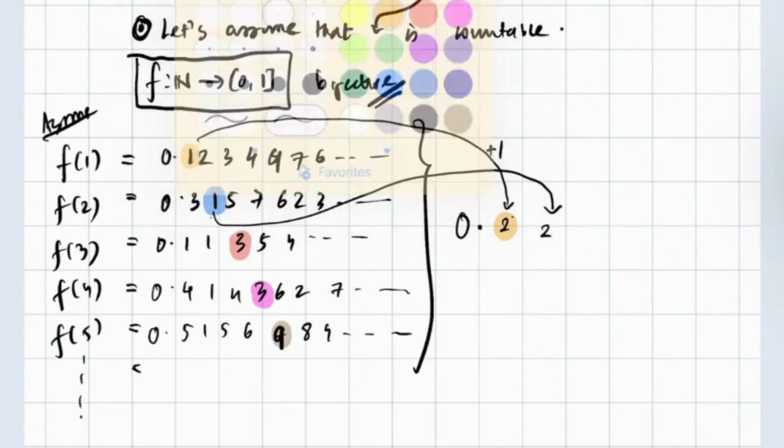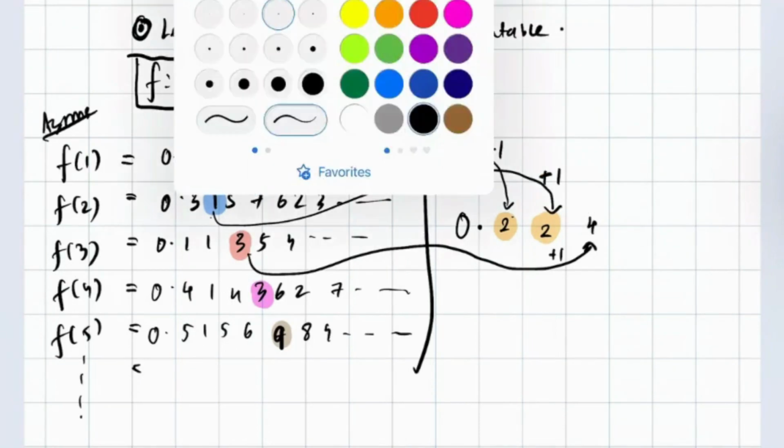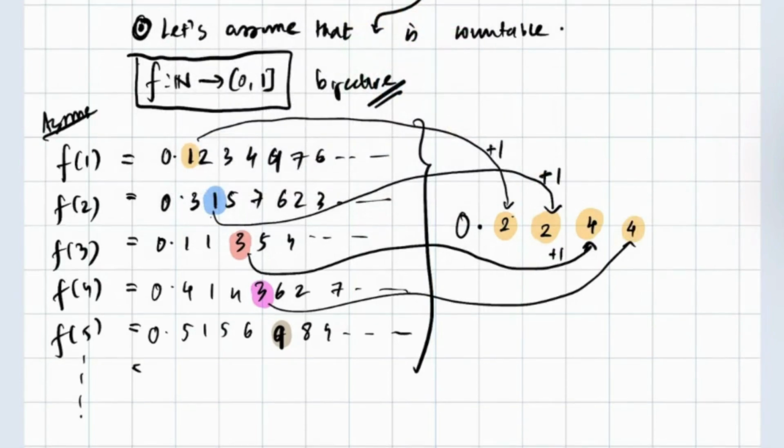We add 1 to it again. The third number, we again place in the third place, and add 1 to it again. The fourth number, we're adding 1 to 4 again.